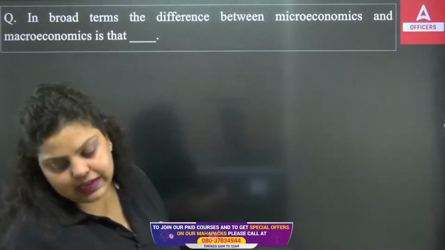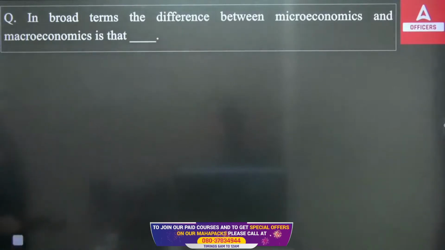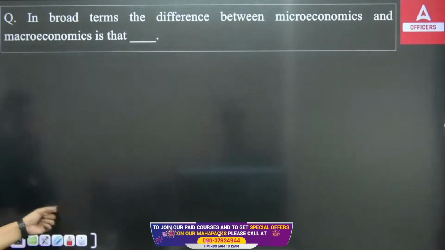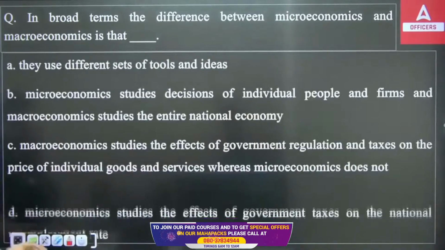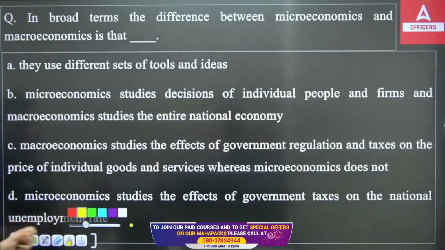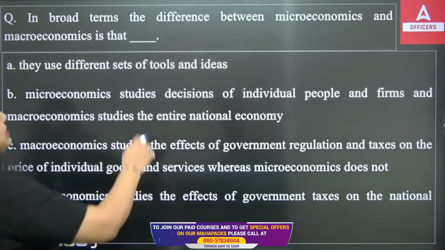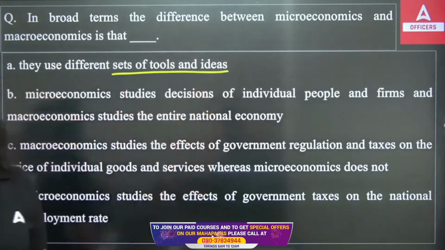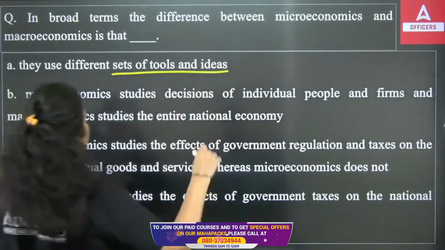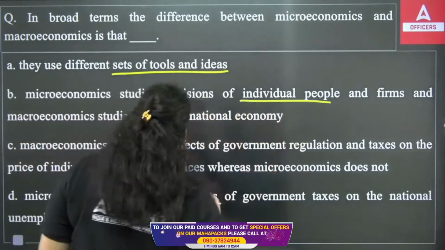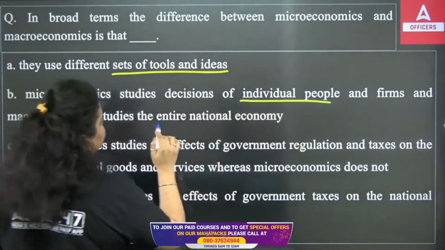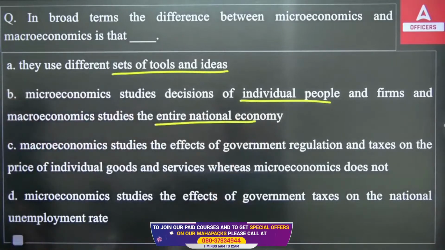Okay, let's start. First question: in broad terms, the difference between microeconomics and macroeconomics is that... So what is the difference between micro and macroeconomics? You have to answer, and you have these 4 options in front of you. The first one says they use different sets of tools and ideas. Second says microeconomics studies decisions of individual people and firms, and macroeconomics studies the entire national economy.